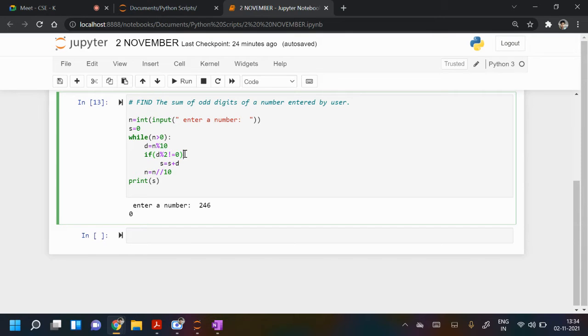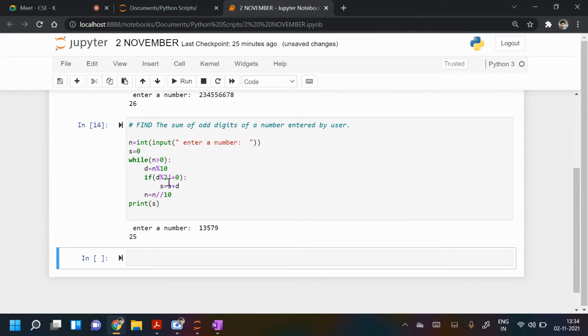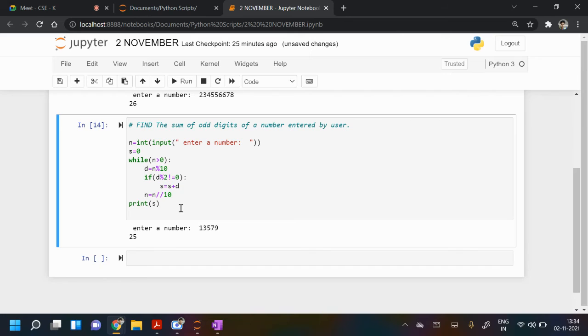So not equal to 0 means what? Any number you divide by 2, either it will give remainder 0 or remainder 1. So if remainder is not 0, it means remainder is 1, and that means d is an odd number. So we are adding odd digits to s, and s was initialized to 0. So for digits like 13579, it will give the answer 1 plus 3 plus 5 plus 7 plus 9, because all are odd.